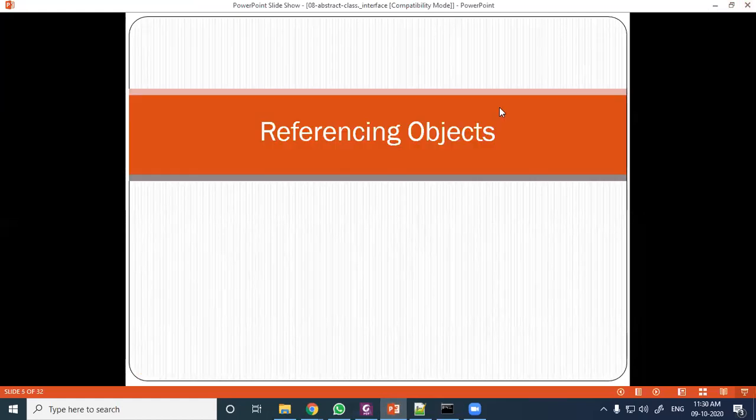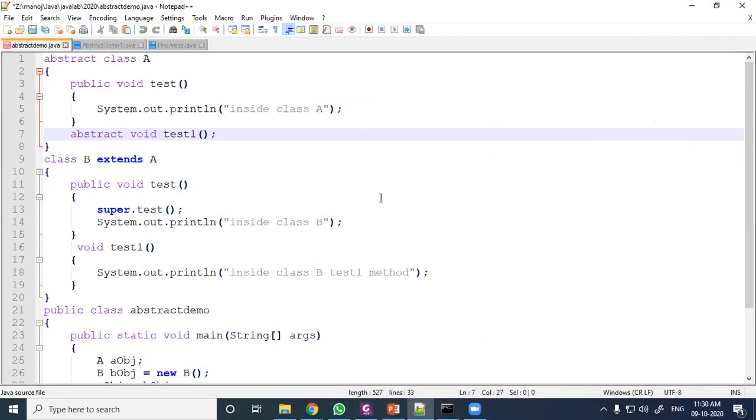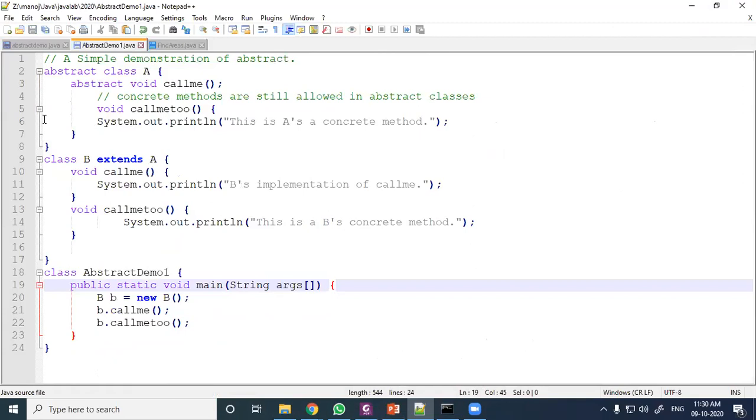Before this, we will see another program. Just see here, a similar program: abstract class A. Under it there is an abstract method, and that method name is call me. And this is your concrete method, call me two. There are two methods: one is your abstract method, another is your concrete method. It is having a process, but the class is an abstract class.